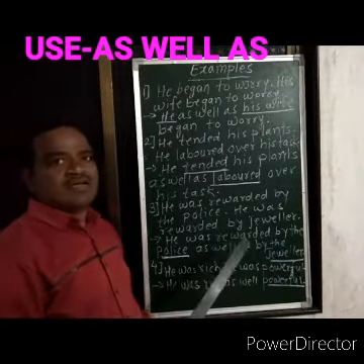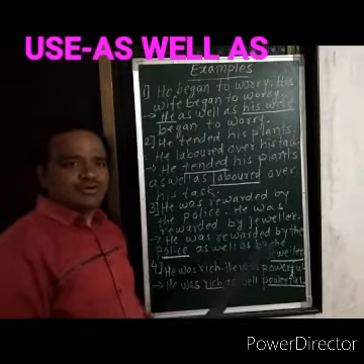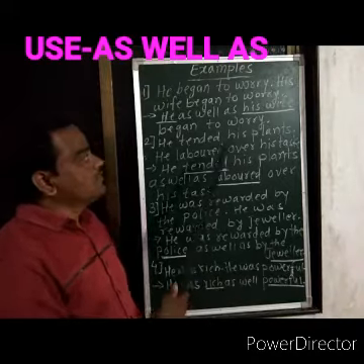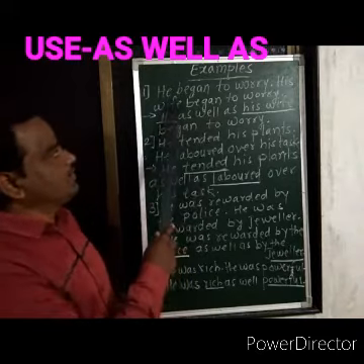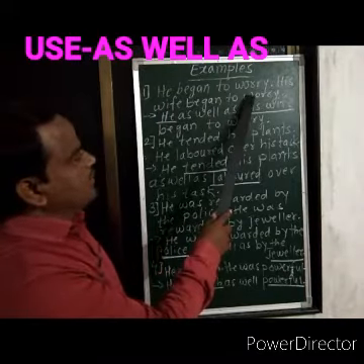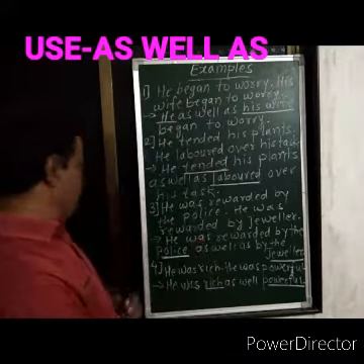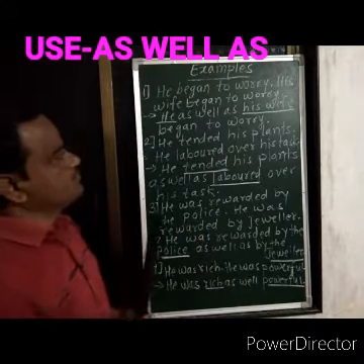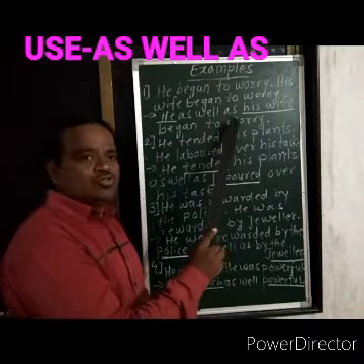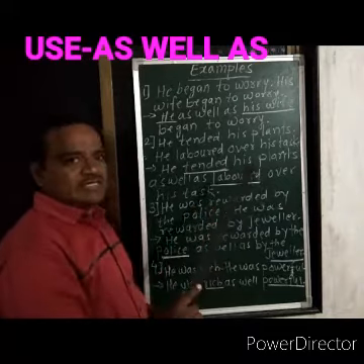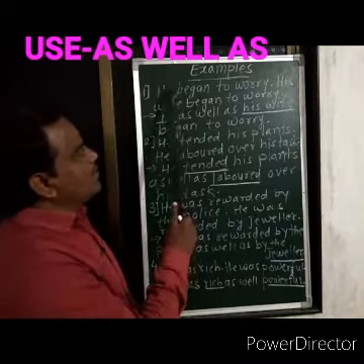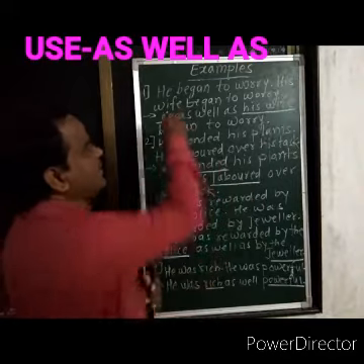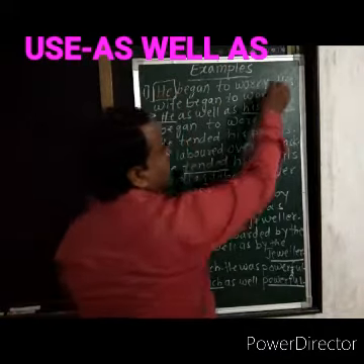Students, here are some examples for you. Here are four examples. First example: he began to worry. His wife began to worry. When we join those two sentences with "as well as", here are two subjects, he and his wife.